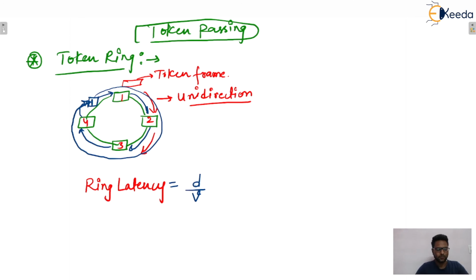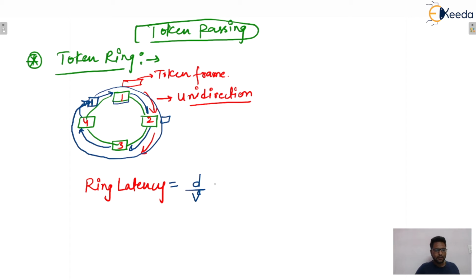Ring is the medium or channel. Plus, whenever this data packet comes to station 1, station 1 will take it and put it on the link on the other side, isn't it? Again, whenever this data packet comes to station 2, station 2 will keep this data and forward it to the forwarding link. So every station will include some delay to process this data.